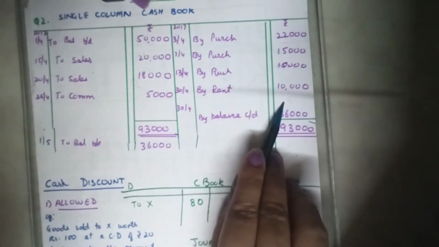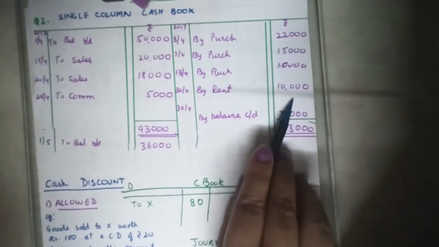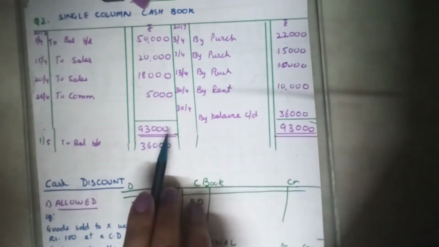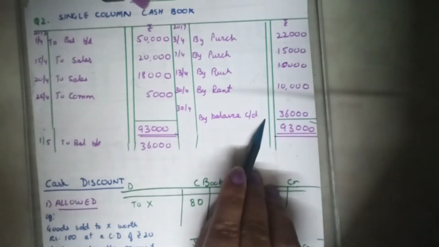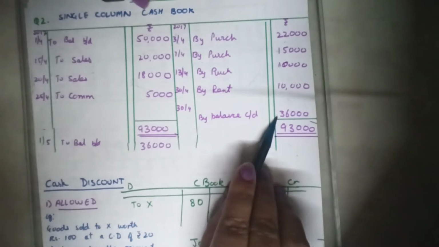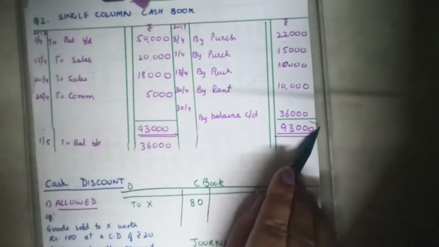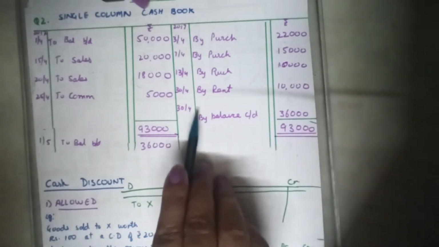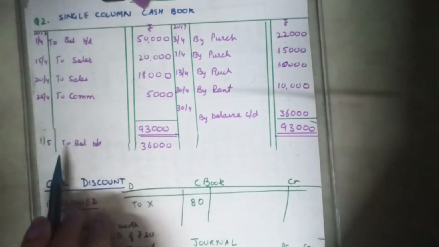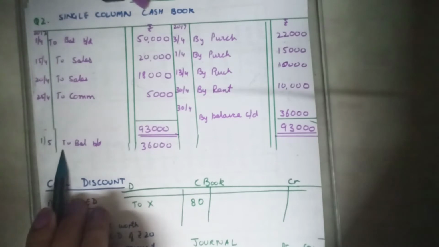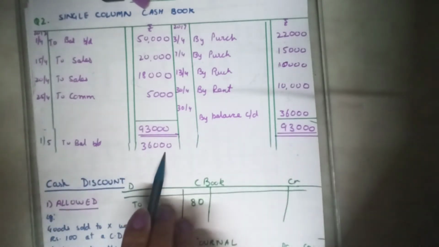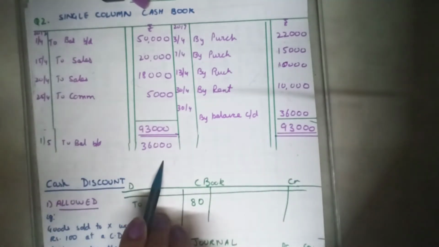We make the total of the credit side, subtract the total of the credit side from the total of the debit side, and the balance comes here on the credit side. By balance carried down, 36,000, and this balance carried down on the last date of the month will be the opening balance. To balance brought down on the first date of the next month, 36,000, and the question ends here.